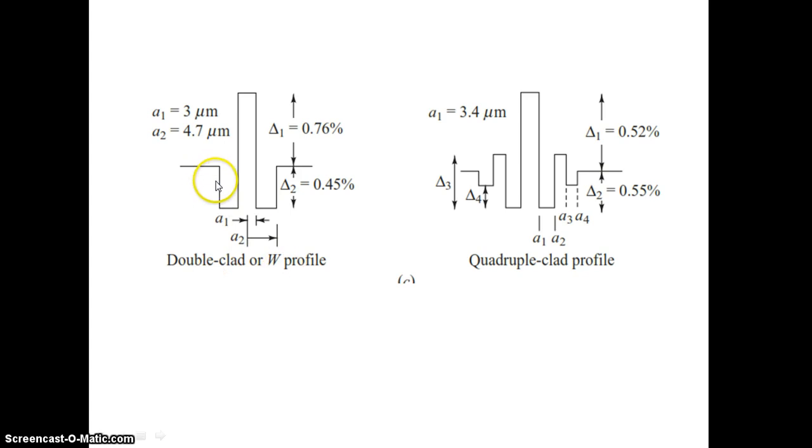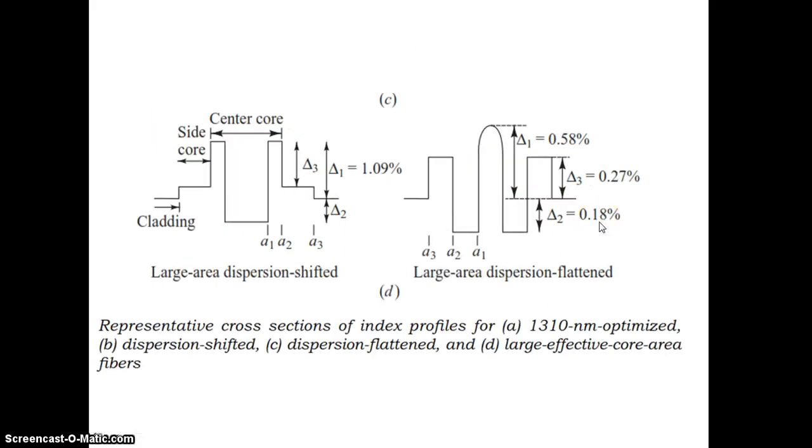Double clad or double profile, where we have two refractive index changes and two radii. Quadruple clad profile, where we have four refractive index changes, delta 1, delta 2, delta 3, delta 4, and four radii. Okay, and this is large area dispersion shifted. So there is large area dispersion shifted and large area dispersion flattened fiber.